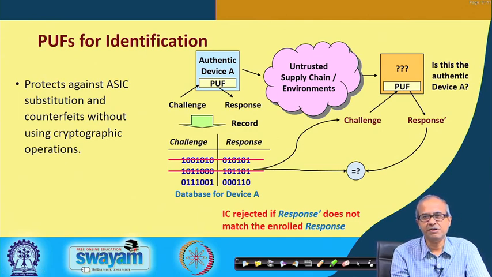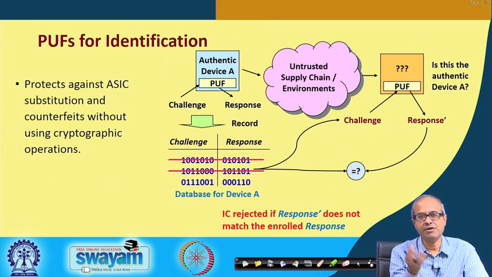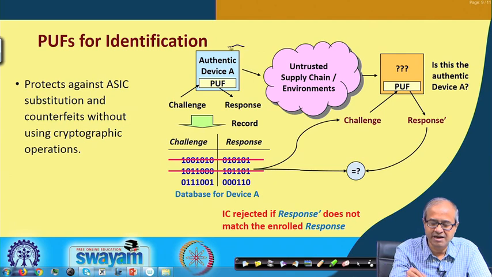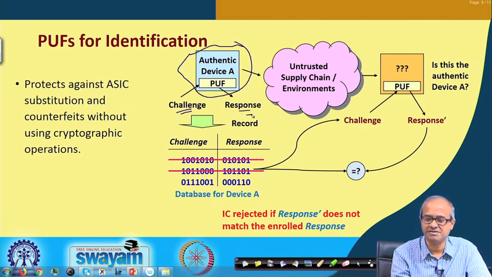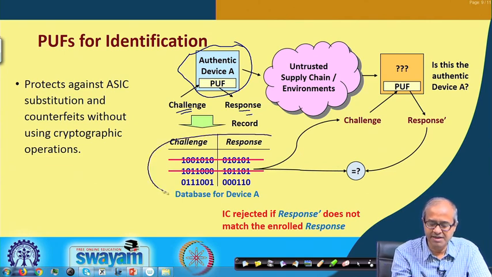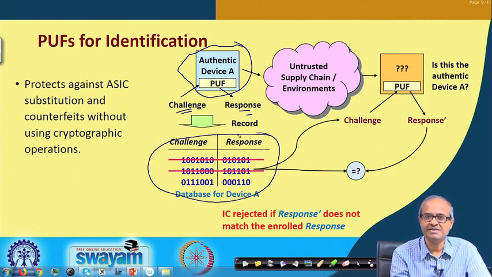There is another application of PUF where you want to identify a device. Suppose I have designed a device and someone has made a clone or a copy of my device. I want to find out which is the original and which is the copy. For the authentic device which I had designed, I know what the challenge response properties were. Let us say I have already created a table like that: for this challenge, this will be the response; for this challenge, this will be the response.